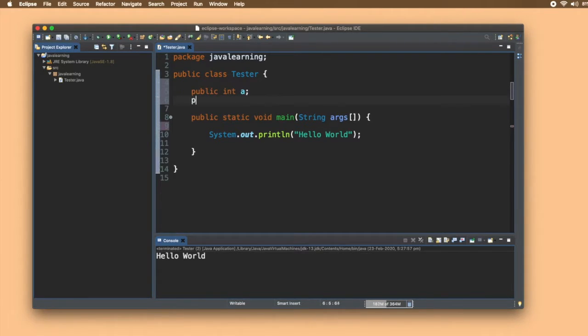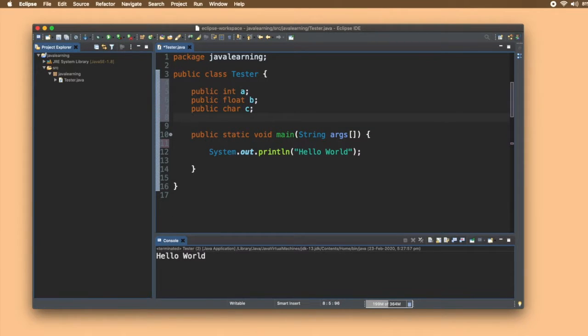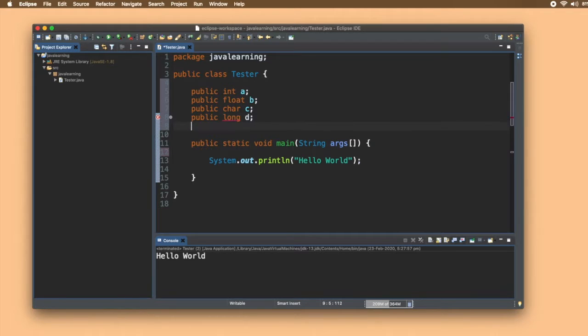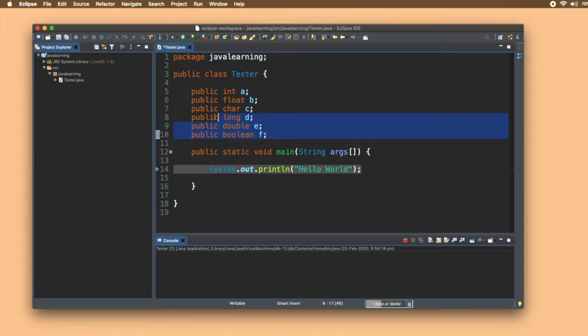So next let's declare a float variable, float b. Let's declare a character, maybe c, right? Let's declare a long variable. Let's declare a double variable. And declare a boolean variable. Now as you can see, I have declared all the variables. So what is the manner in which you have to declare a variable?